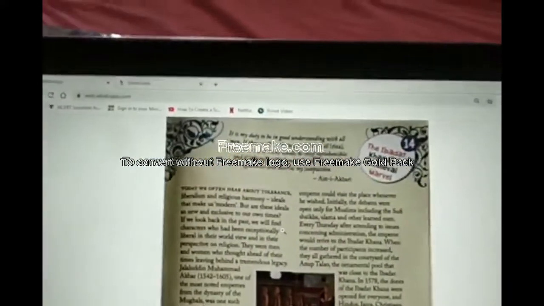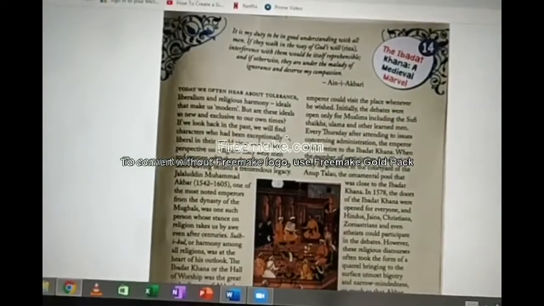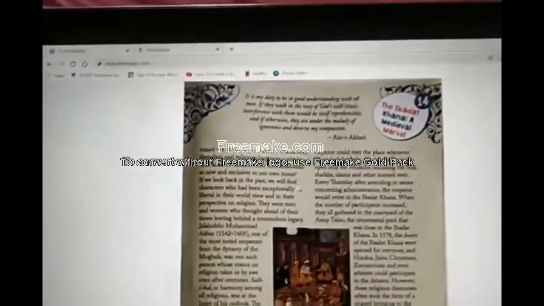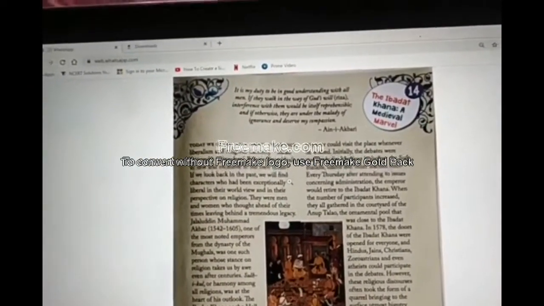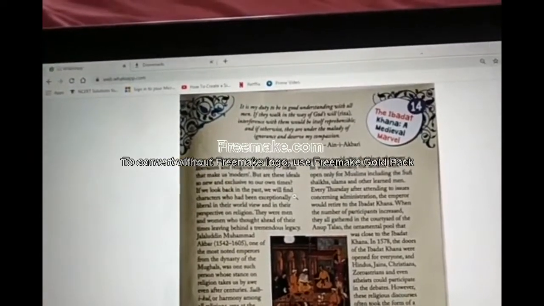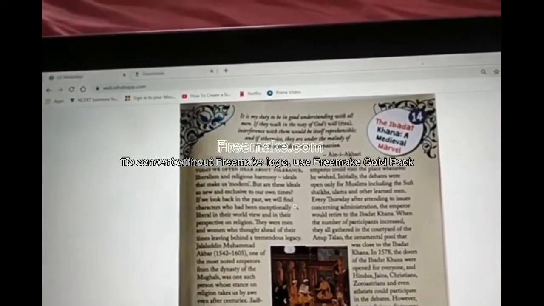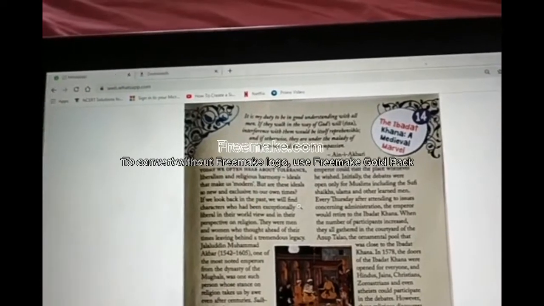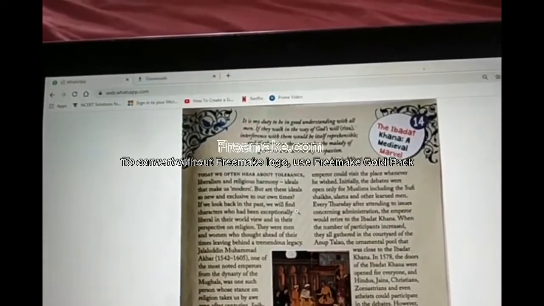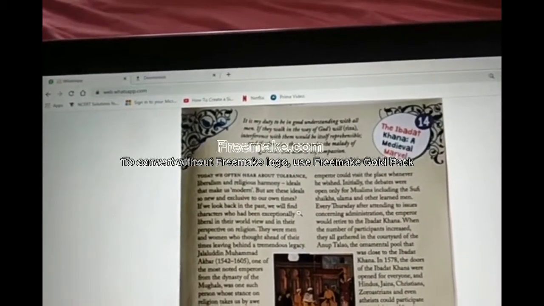Today we talk about tolerance. Tolerance means adjusting to every situation, tolerating everything. Liberalism means the right of democracy, general rights. Religious harmony means having a good relationship between each and every religion.